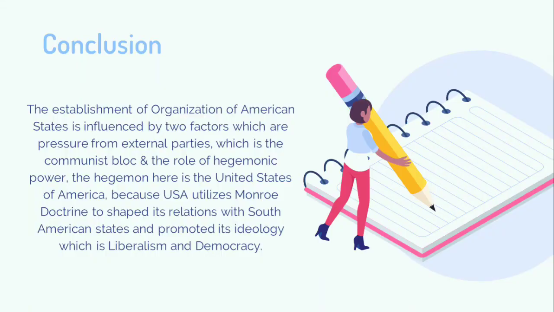Therefore, we believe that the establishment of the Organization of American States is influenced by the presence of a hegemonic power, which is the United States of America. The United States of America established the Organization of American States in order to promote liberalism and democracy, in order to achieve the mission that came from the Manifest Destiny, to expand democracy across the world. So the conclusion is that the establishment of the Organization of American States is influenced by two factors: the pressure from the communist bloc, which is the external party here, and also the presence of the United States of America, which is the hegemon here.